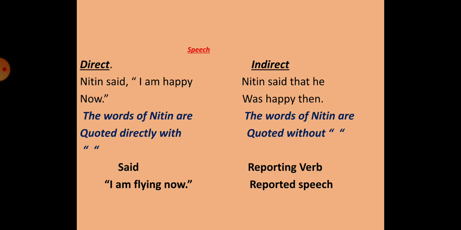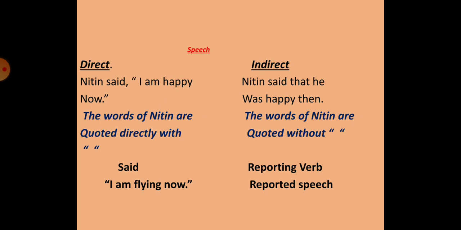Nitin said, "I am happy now." And it can also be: Nitin said that he was happy then. Now, in both the sentences, students, the meaning doesn't change, but the structure of the sentence is different. If you look at the first one, the words of Nitin are quoted directly with quotation marks, whereas in the second one, the words of Nitin are without the quotation marks.